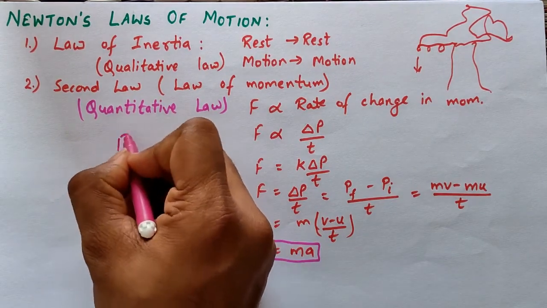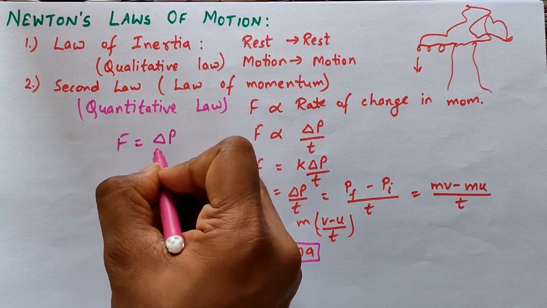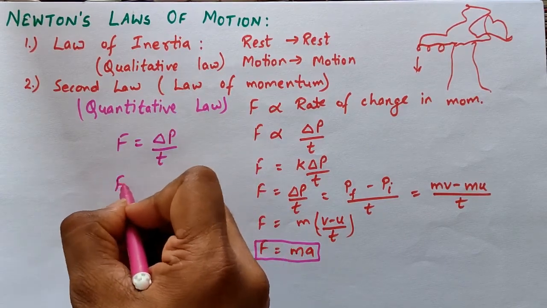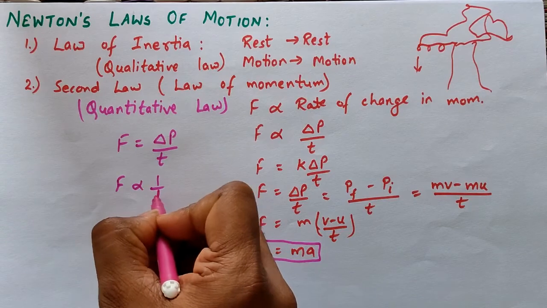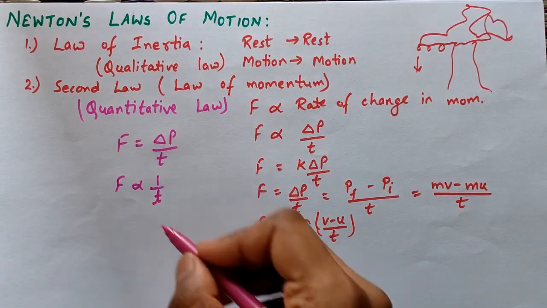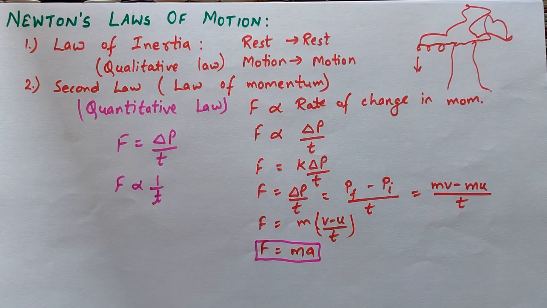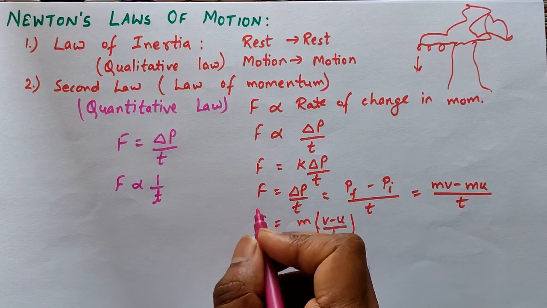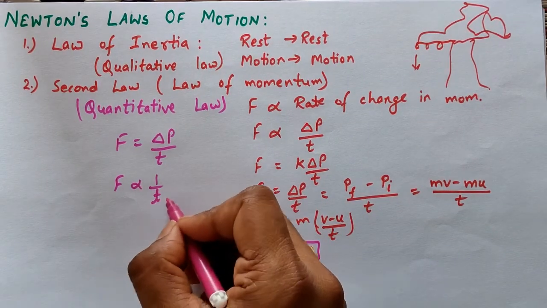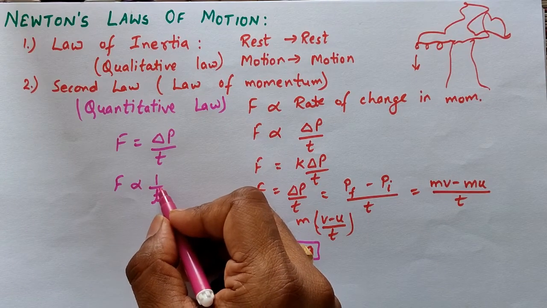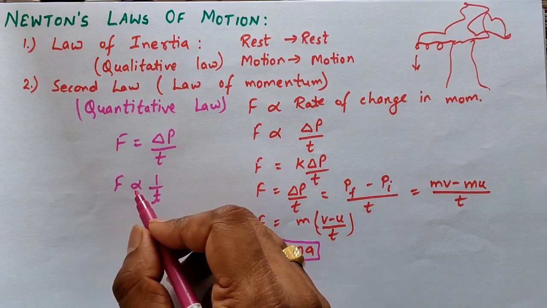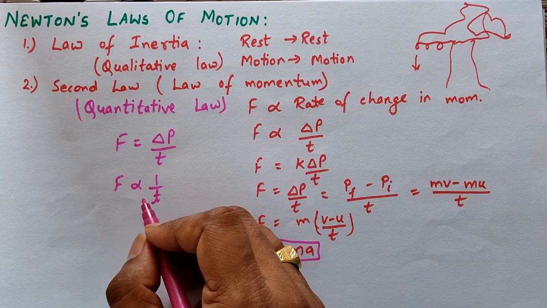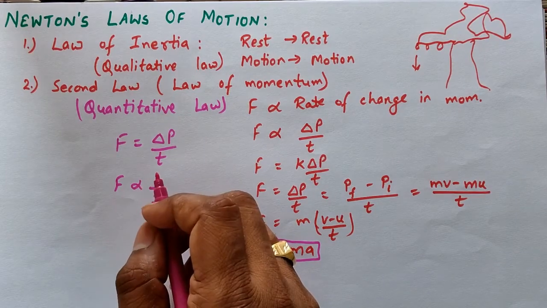According to the second law, F = delta p upon t, which means force is inversely proportional to time. If the time is increased, then the force will decrease. So when a player catches a ball, he lowers his hand, and when he lowers his hand, the time of contact increases, and when the time of contact increases, the force is automatically decreased, and hence he will not be injured.